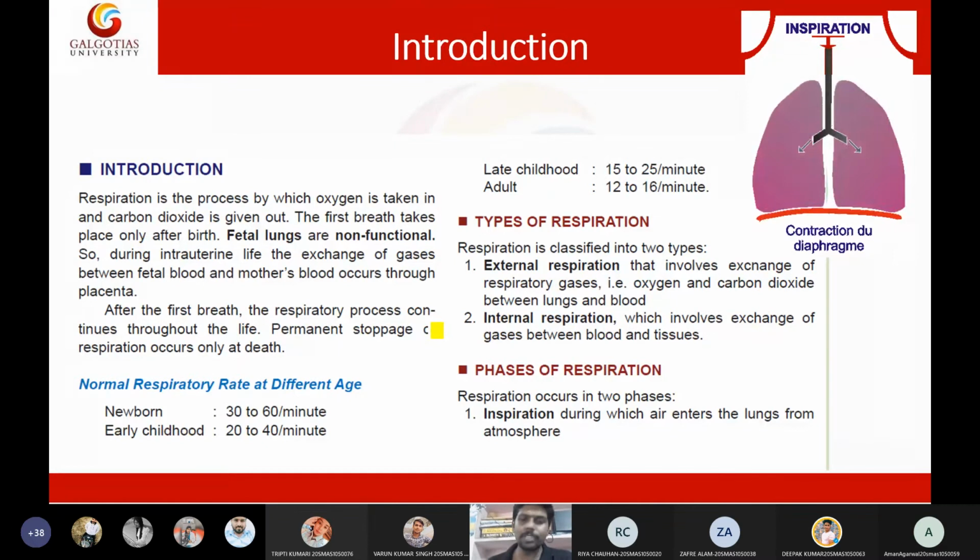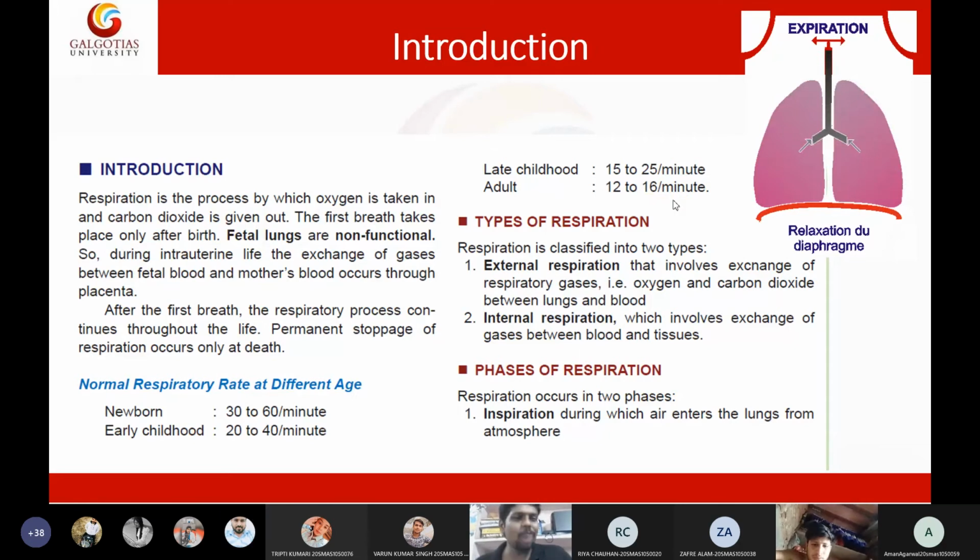If you see the breath rate of a newborn, it is around 30 to 60 per minute, inhalation and exhalation together. In early childhood it is around 20 to 40 per minute, in late childhood 15 to 25 per minute, and in adults around 12 to 16 per minute in normal conditions.